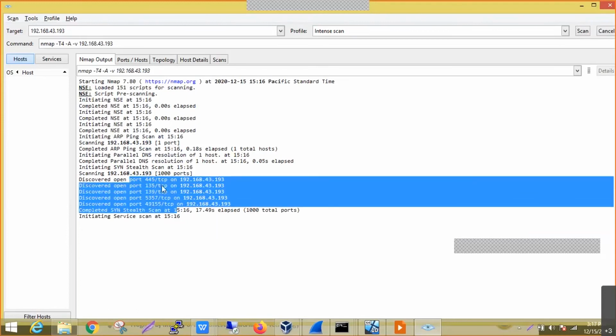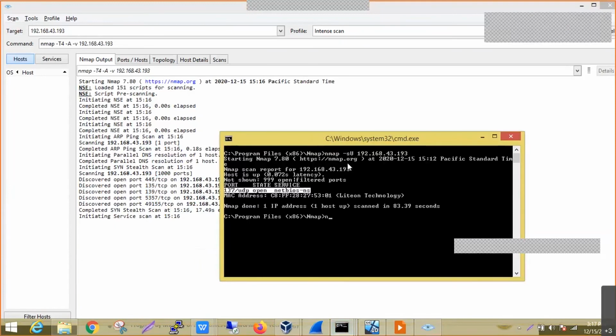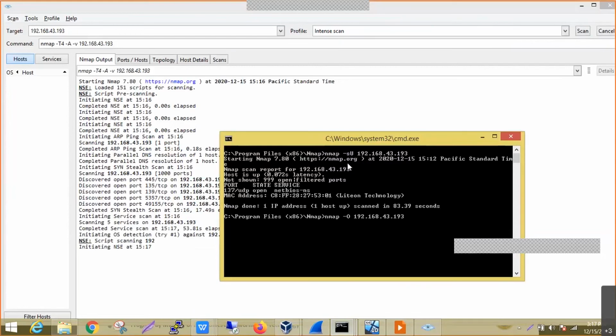Similarly, what we have seen in the command prompt, we can observe the open ports that are available on this particular system. Still, it is also trying to do some more service scanning, to get the versions of these particular open ports. And there is also another feature for operating system scanning. Instead of capital S, we can use capital O directly, which will be used for scanning the operating system.